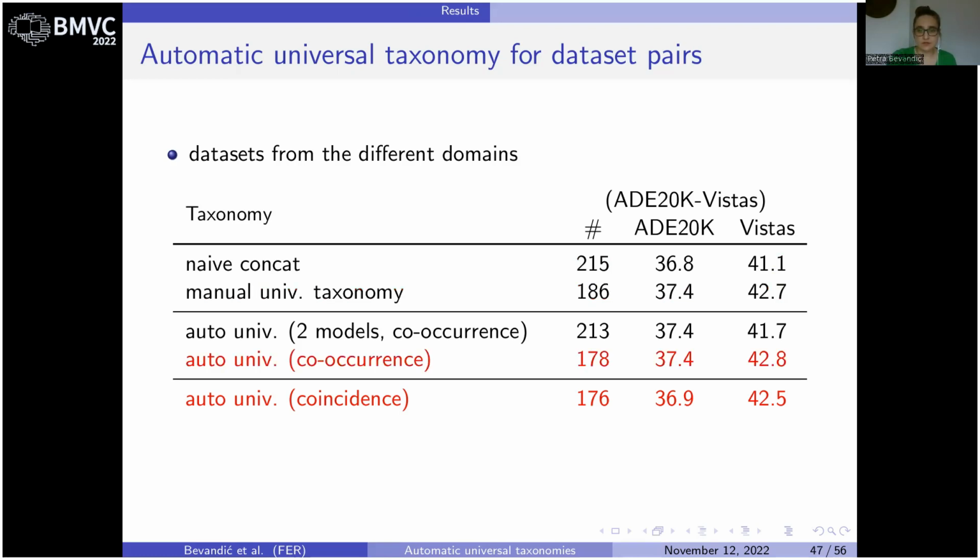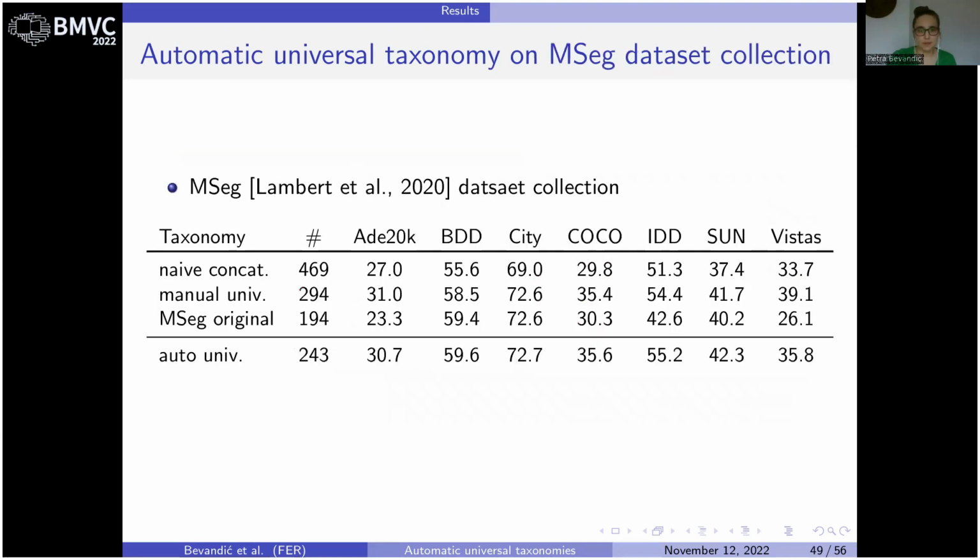We show that coincidence statistics can be used instead of co-occurrence statistics. We further show that co-occurrence statistics collected with separate models produce worse hypothesized relations than those collected with the naive concatenation model. Next, we look at our experiments on the MSeg dataset collection. The advantage over the naive concatenation baseline is more pronounced, as is the reduction in the number of training classes. Our approach performs similarly to the manual universal taxonomy, though it identifies less classes.